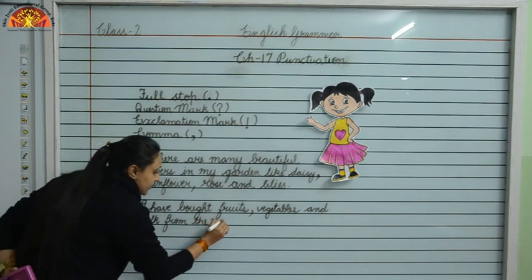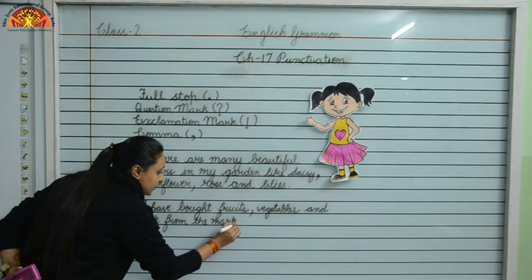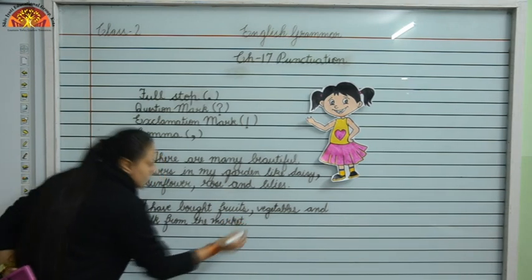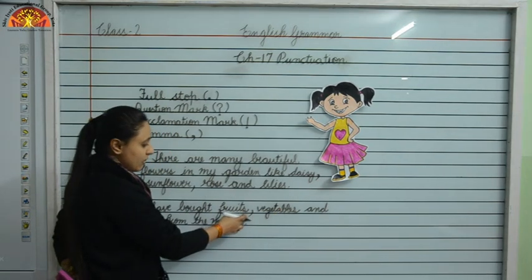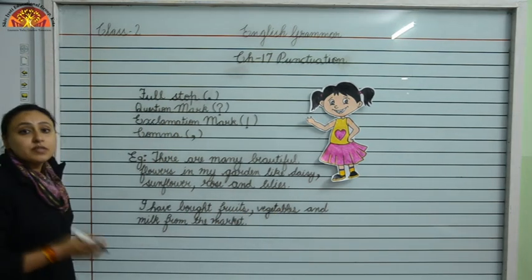So children, in this sentence I have separated fruits from vegetables with the help of a comma to understand it more clearly.